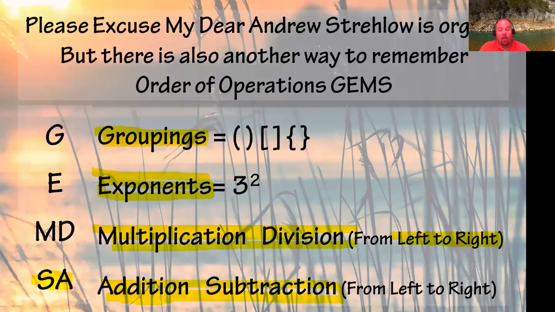You always work it from what? Left to right. If you don't remember anything else, remember when you're working math, we work Please Excuse My Dear Aunt Sally, or GEMS, but for multiplication, division, addition, subtraction, work from left to right, just like a book. You always want to work from left to right on this, okay? Can't emphasize that enough to you. It's so important that you do those in that order.